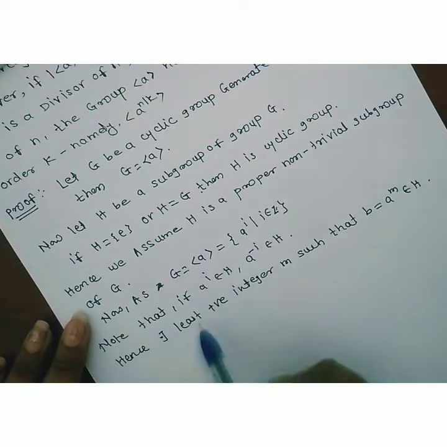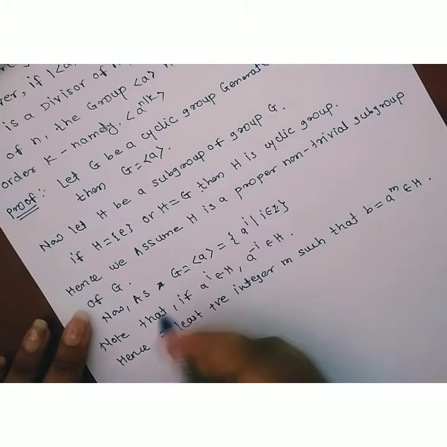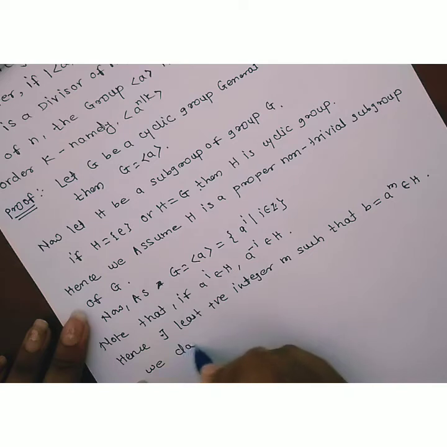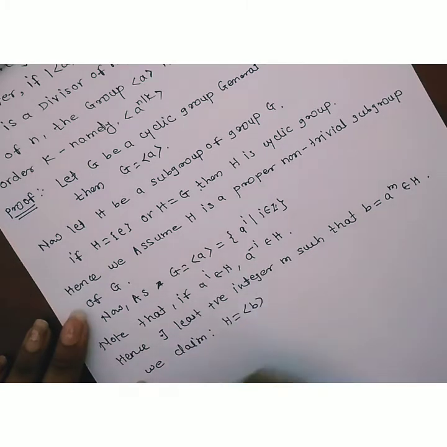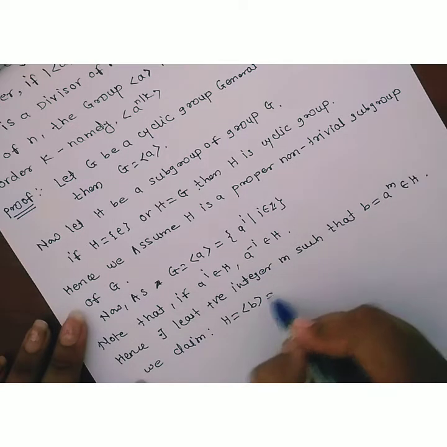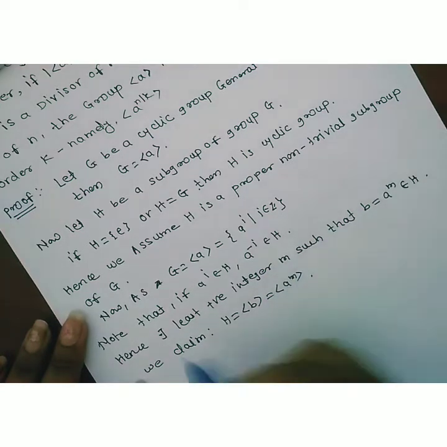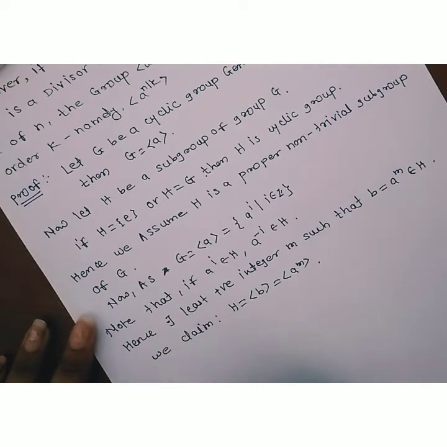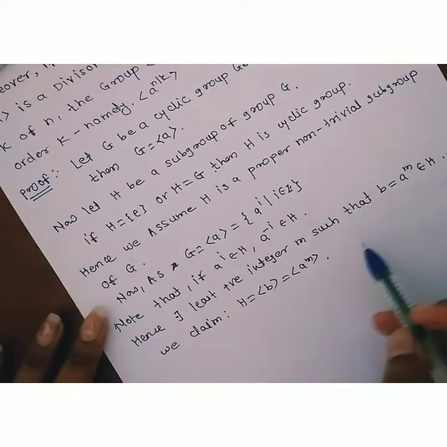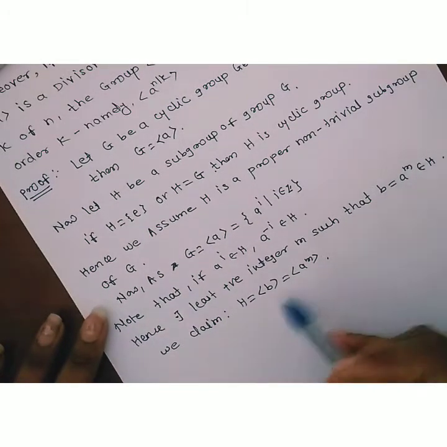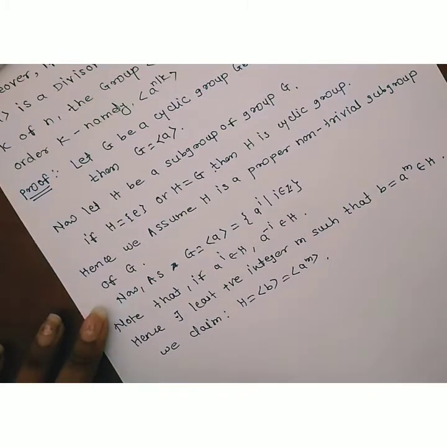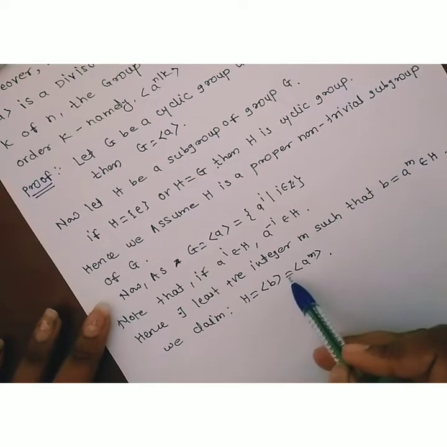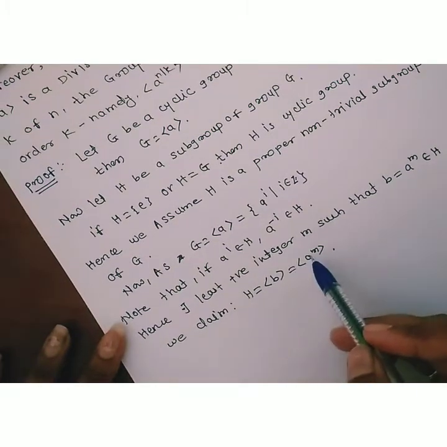Now what we have to show is that H is cyclic. We claim H is nothing but the set generated by that element b, which is equal to the set generated by a raised to m.